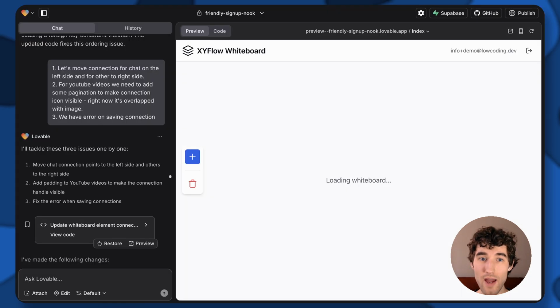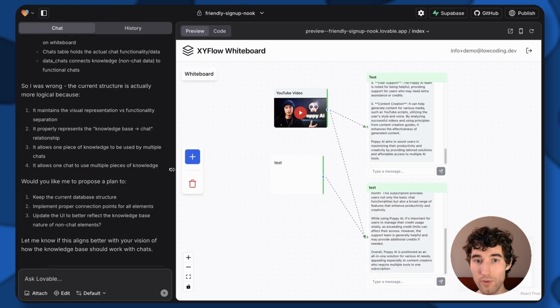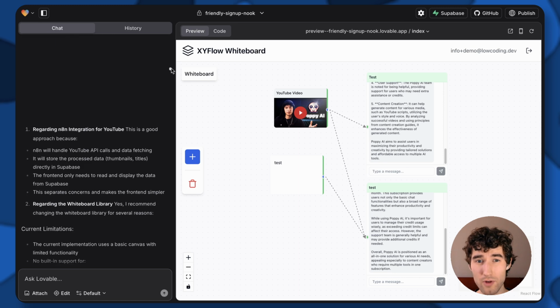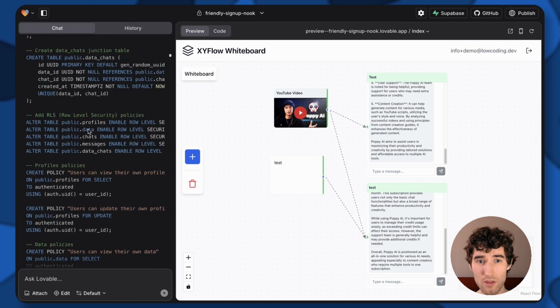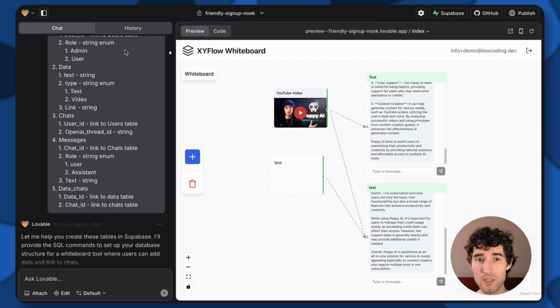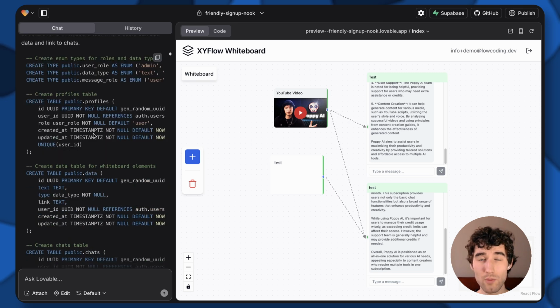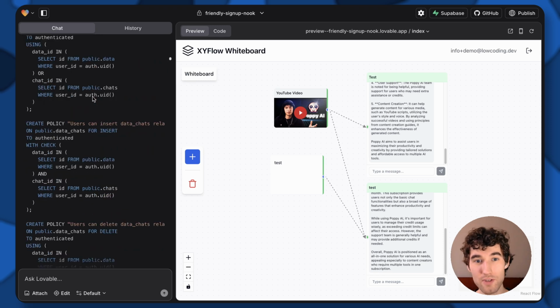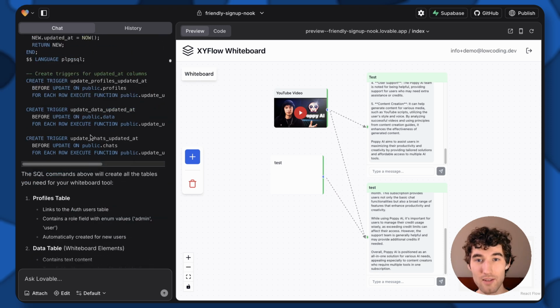Or you can even ask to repeat these SQL queries from the history, because Lovable knows everything that happened here, and you will have this history of messages also here, and we'll see how I actually do that, how I prompt in Lovable, how I fix the problems, for example. And in just a couple of clicks you will be able to launch your own copy of this product and use it for your own needs.